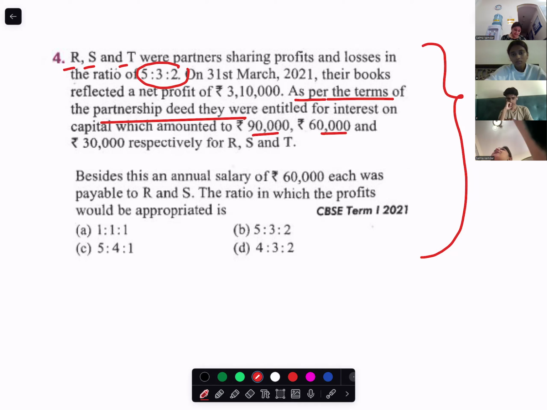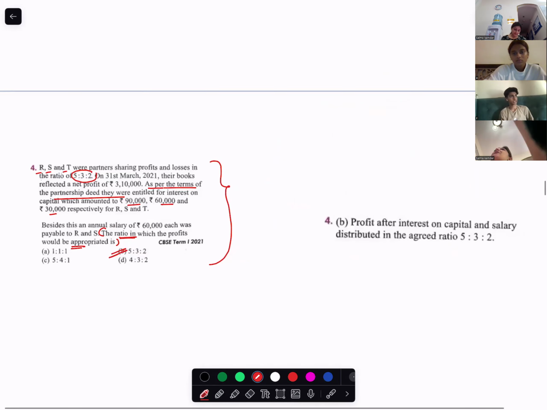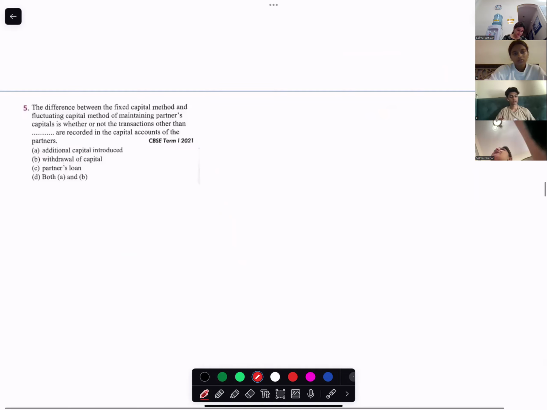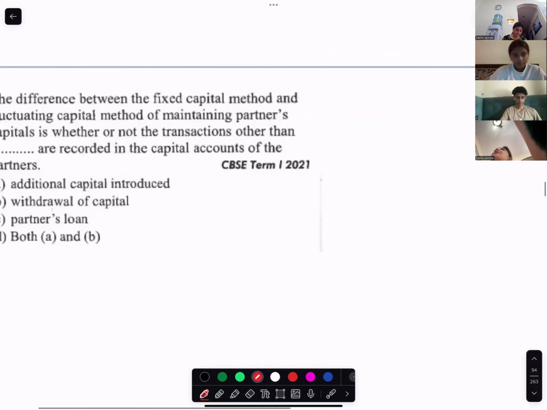Interest on capital is 90, 60, 30. So what do they want from you? They want the ratio in which profits will be apportioned. So in what ratio will profits be apportioned? 5:3:2, because of the partnership deed. The deed is already there.